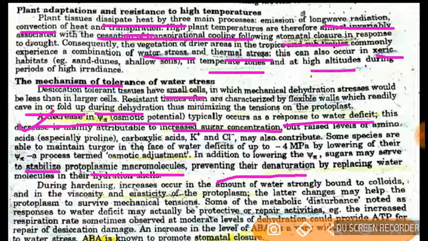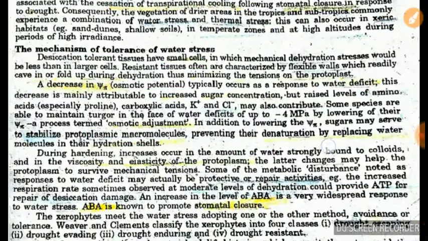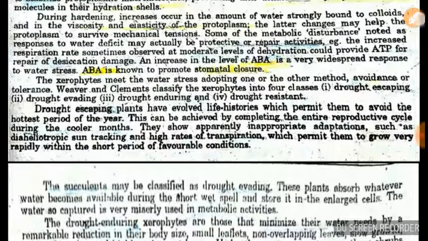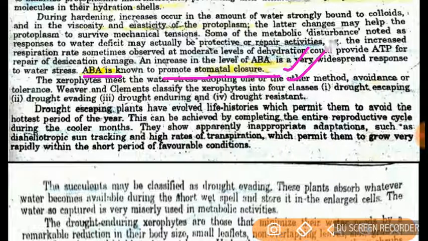One more very important thing to learn here is the hormone ABA, abscisic acid, a plant hormone. It promotes stomatal closure. It is a very important fact. With the help of examples we can discuss adaptation. We are talking of xerophytes, which have four classes: drought escaping, evading, enduring, and resistance. So we will go through them one by one.